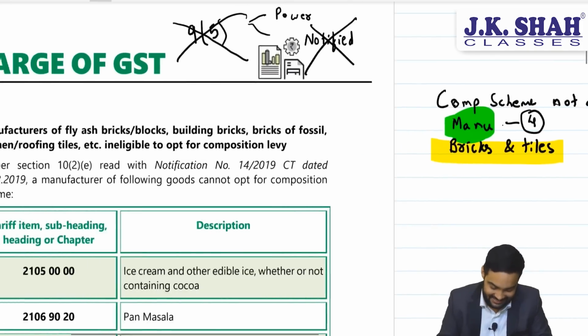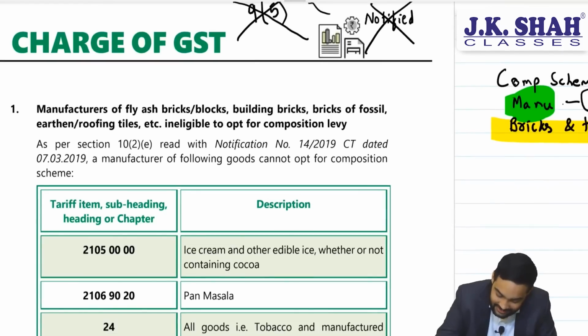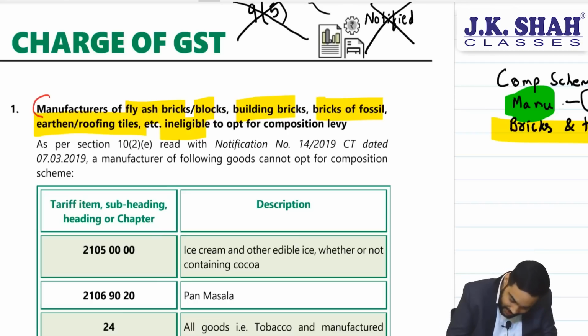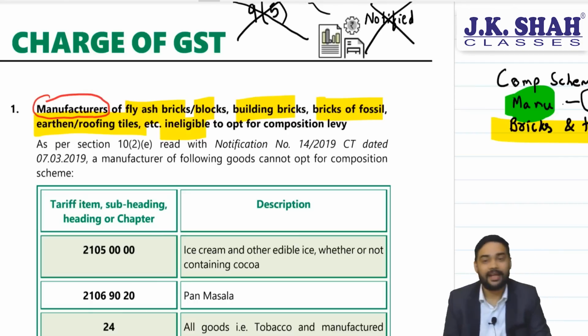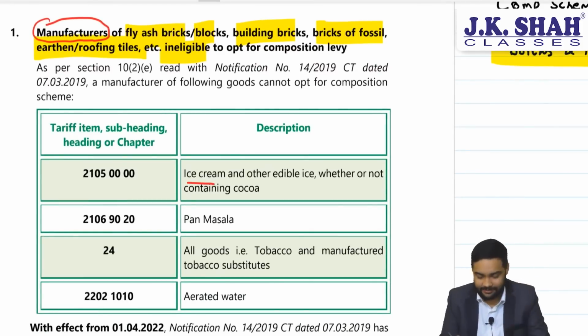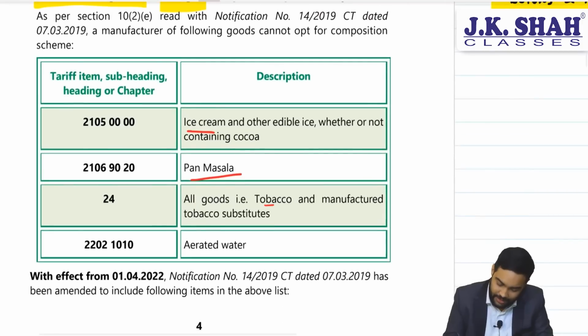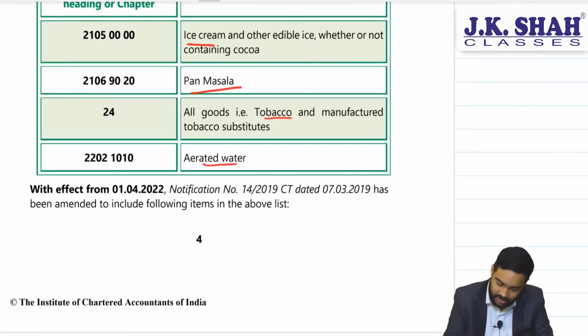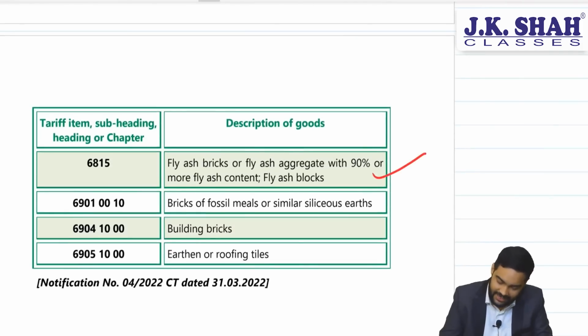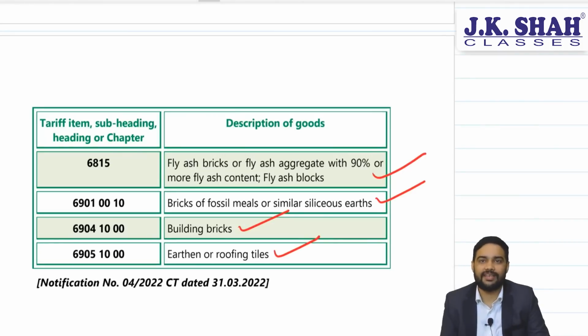Let's see this. Manufacturers of fly ash bricks, blocks, building bricks, bricks of fossil meals, earthen and roofing tiles are not eligible. Circle the word manufacturer if you have a hard copy. Manufacturers. Ice cream, this was already there. Pan masala, already there. Tobacco, it was already there. Aerated water, already there. What has been added are these 4: fly ash bricks, bricks of fossil meals, building bricks, earthen and roofing tiles.